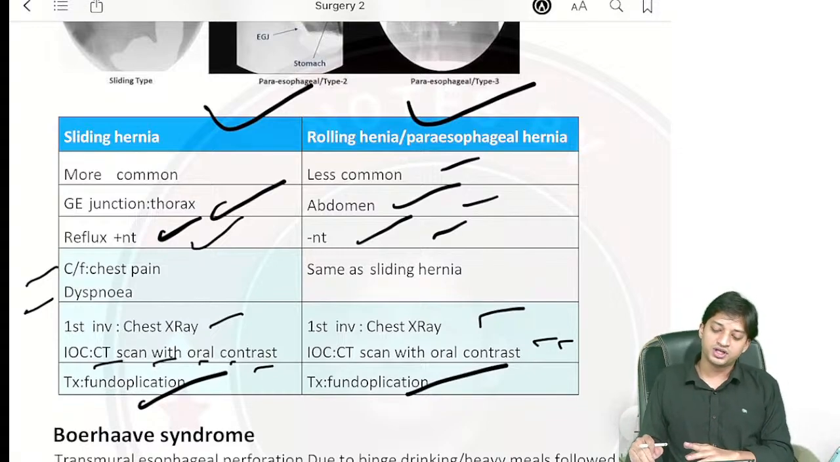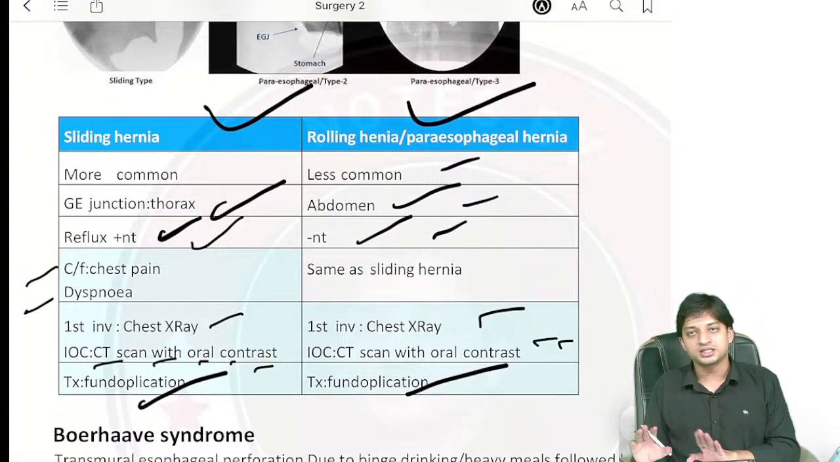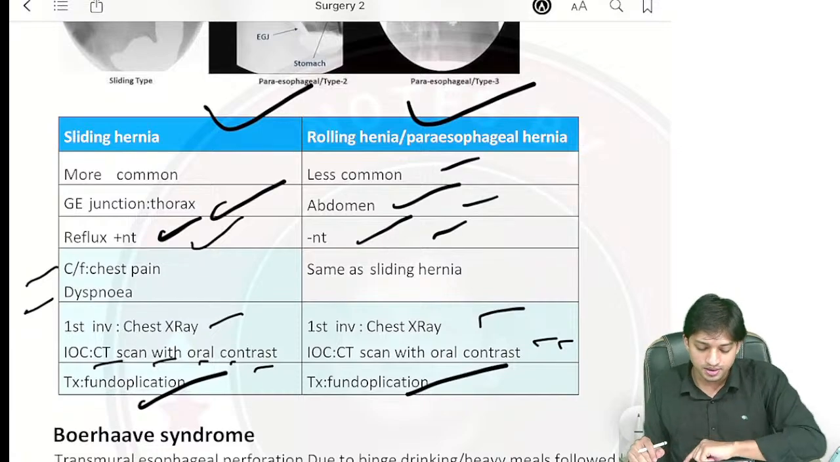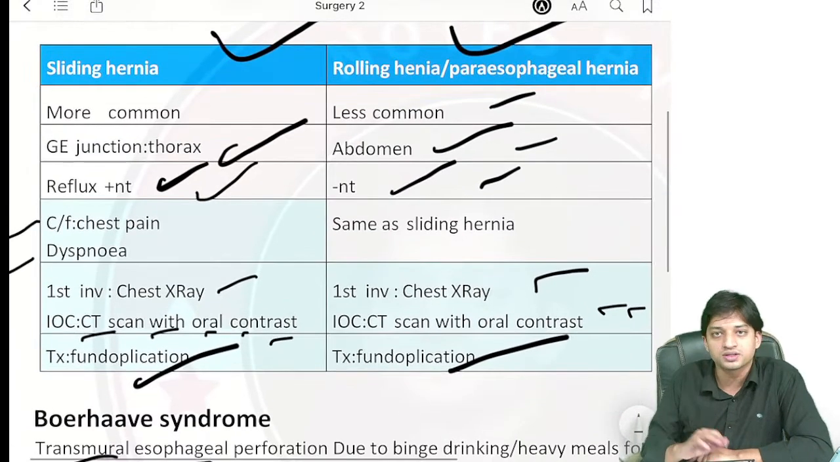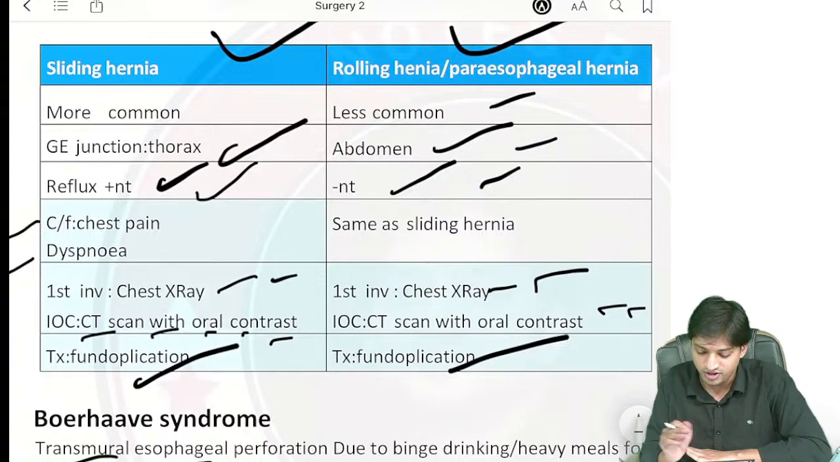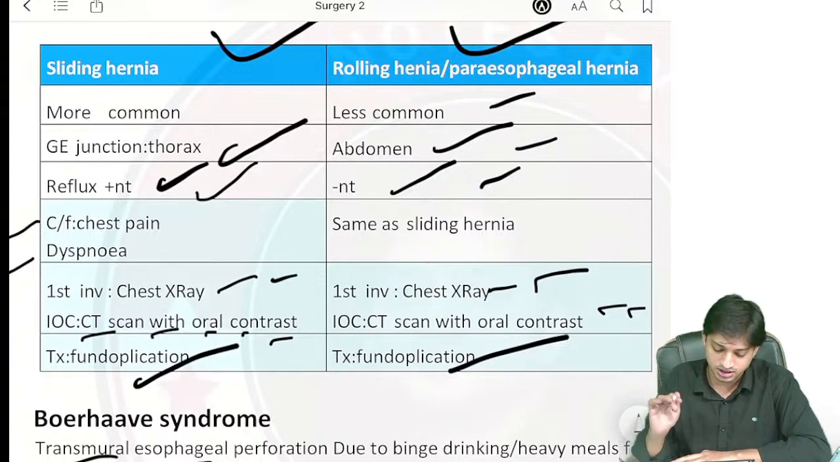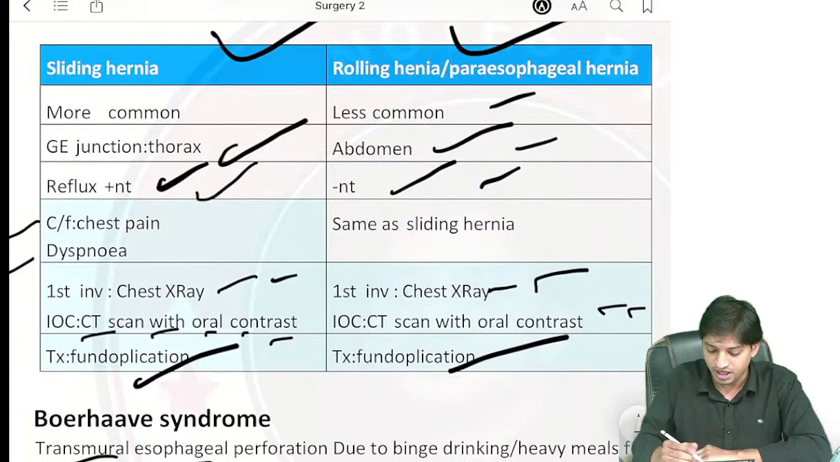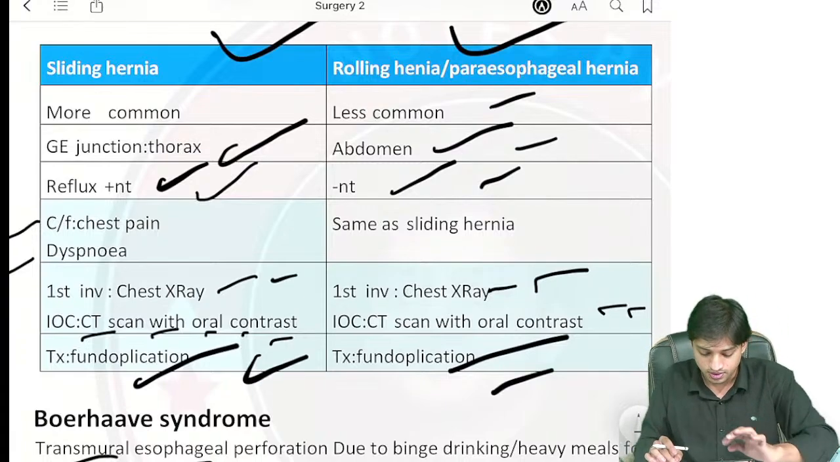Now, clinical features, again, for both the hernias it is the same. It is the chest pain and the dyspnea. Now, first investigation of choice, both of them, it is the same. That is the chest x-ray you will do. Investigation of choice will always be CT scan with oral contrast, right? Treatment, fundoplication only in both the cases.